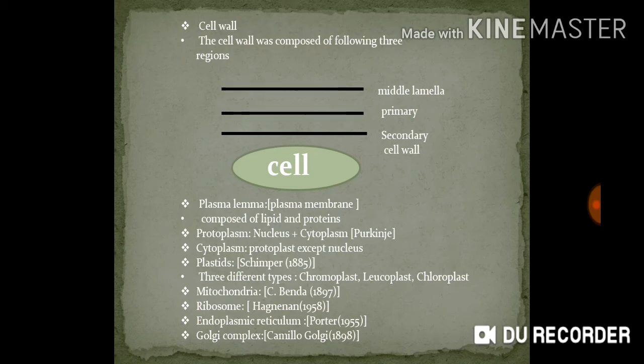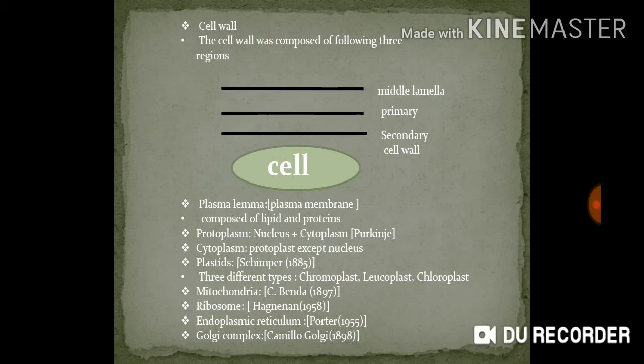Ribosome. Ribosome was named by Hagemann in 1958. And the presence of the ribosome in the plant was reported by Robert Brown, who discovered the nucleus. And the presence of the ribosome was reported by Robert Brown in 1953.